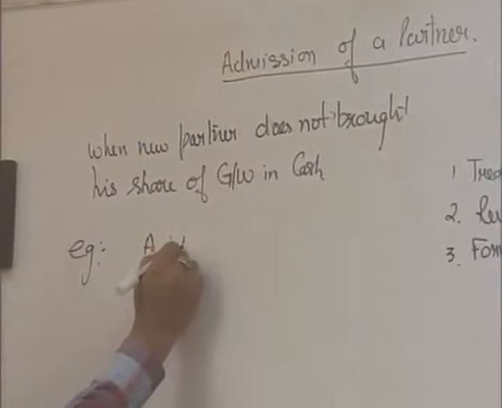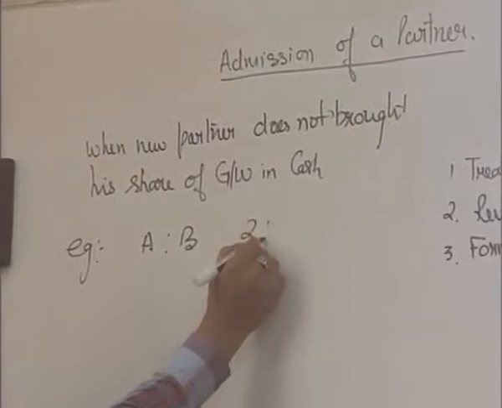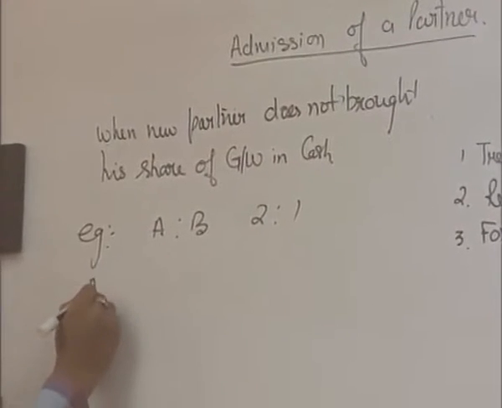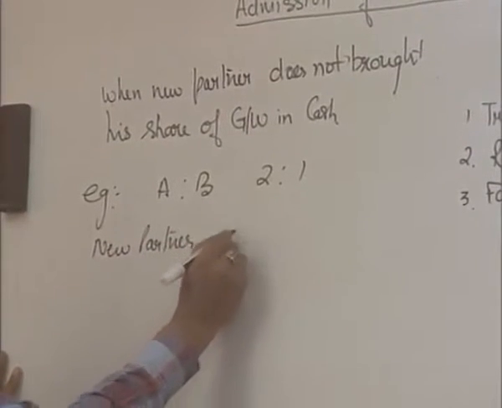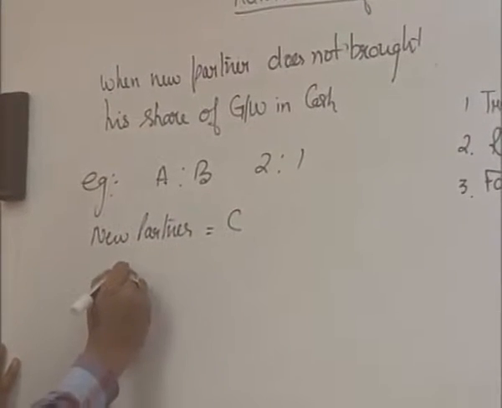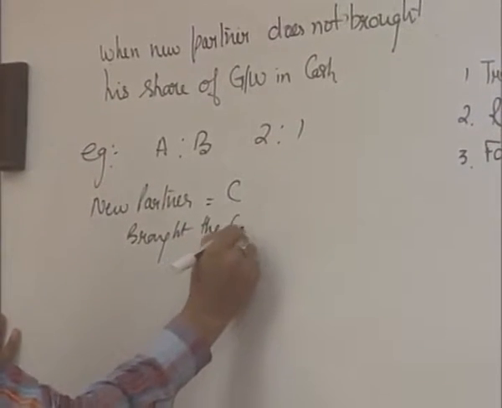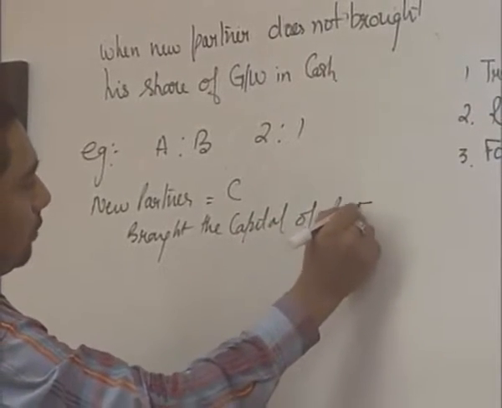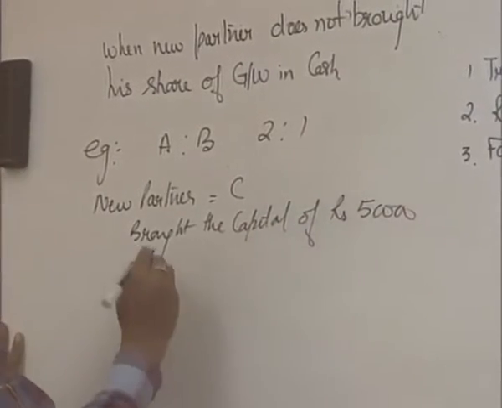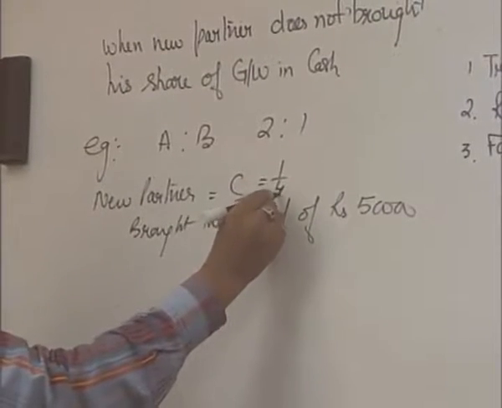Suppose there are two partners, A and B, sharing profit in the ratio 2:1. They admit a new partner named C, who is going to bring capital of rupees 50,000, and C is going to join the business for a 1/4 share.